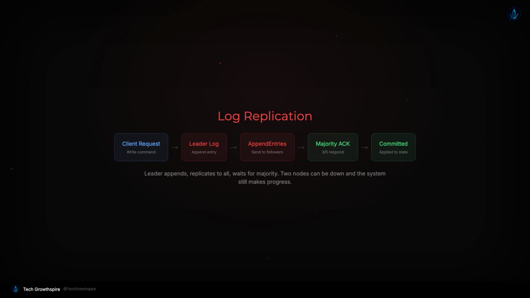In a 5-node cluster, we only need 3 acknowledgements to commit, so 2 servers can be down and the system still makes progress. Raft provides critical safety guarantees that ensure committed entries are never lost.